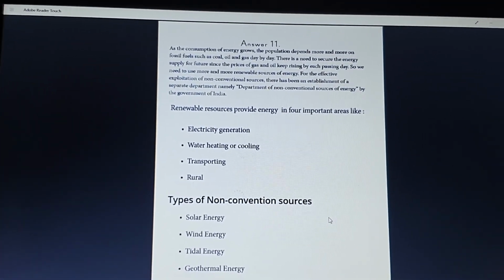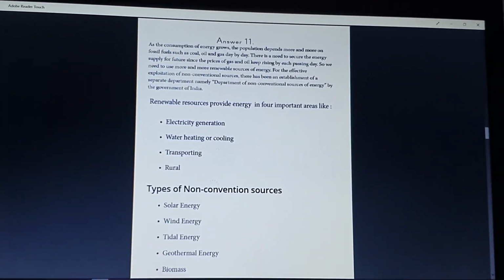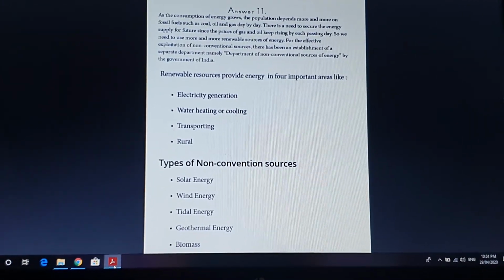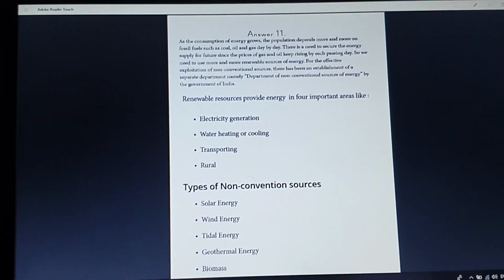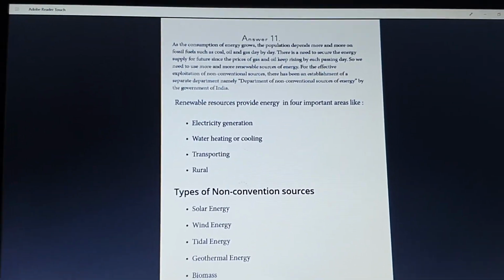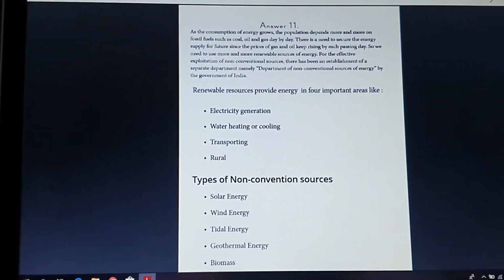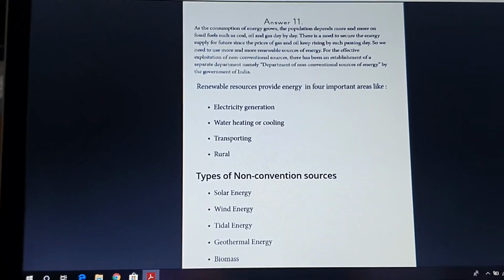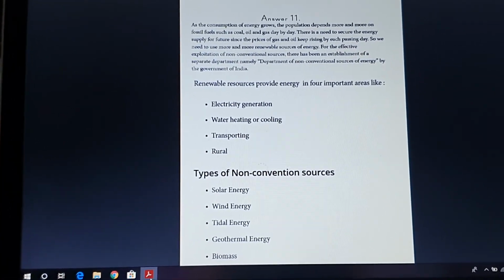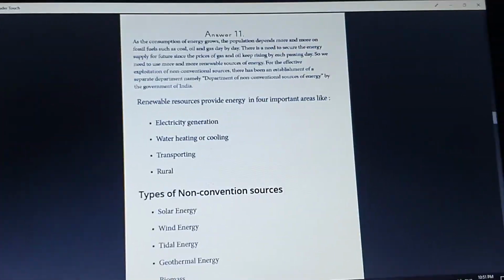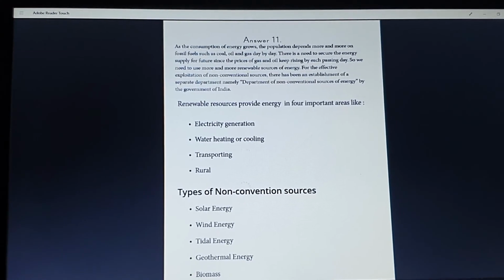Next, we are going with Part B, the first question. He asked which type of conventional and non-conventional energy source is useful for rural and agricultural applications. We know that for rural and agricultural purposes we require a smaller amount of usage, but we will have a larger electricity usage, and we need to provide the power supply for a longer amount of time.